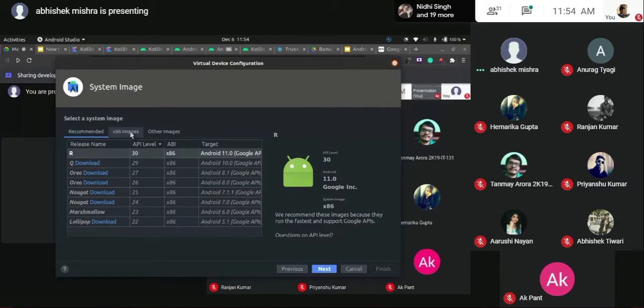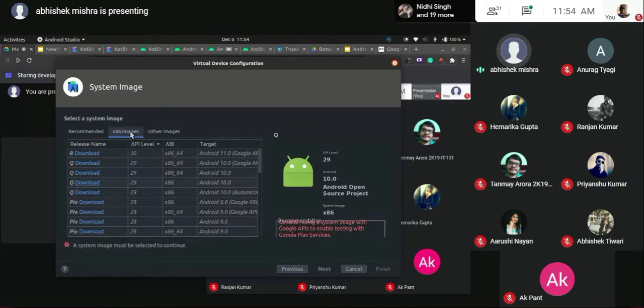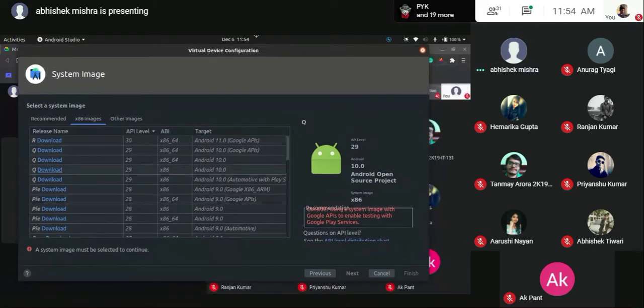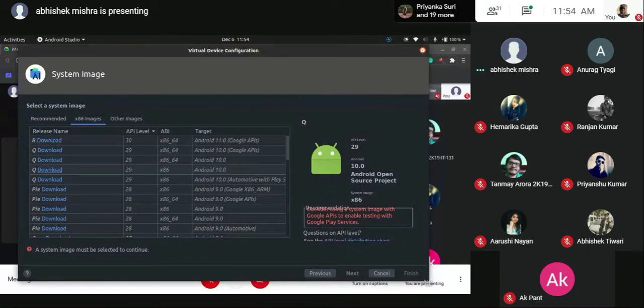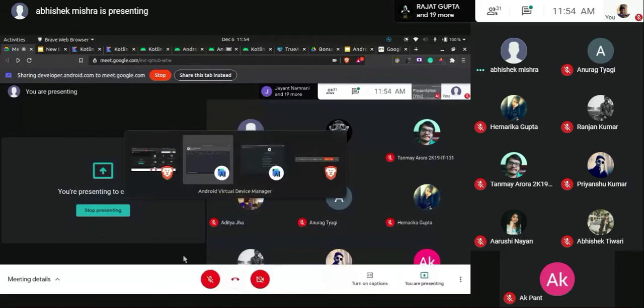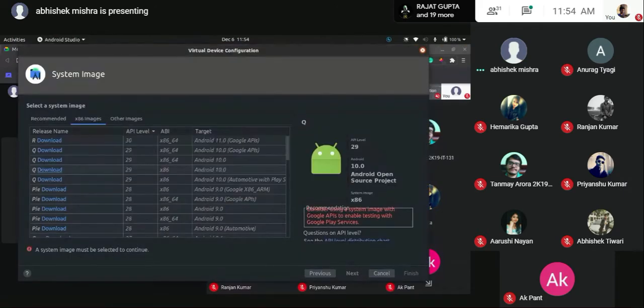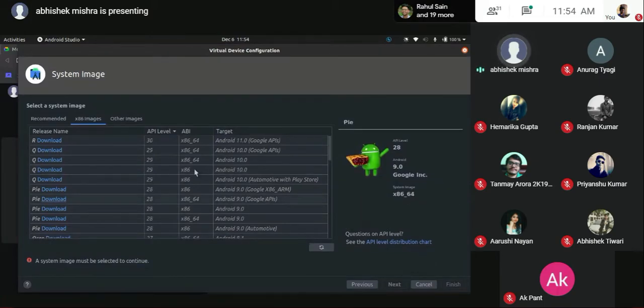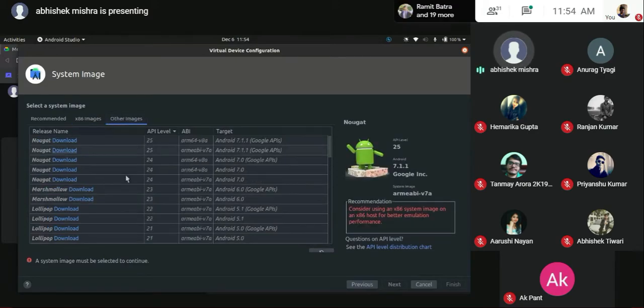And the reason it is telling me to use the recommended one is that we have three tabs here once again. Once you head over to the x86 image tab, it is giving you a recommendation. Let me just increase the size so that it's quite visible. It is telling me to try using the ones with Google APIs, and the reason is that they are much better supported.